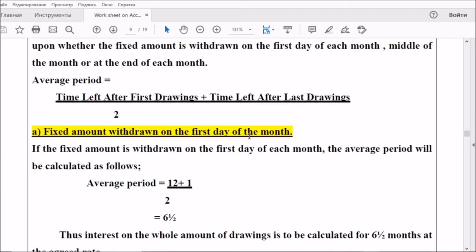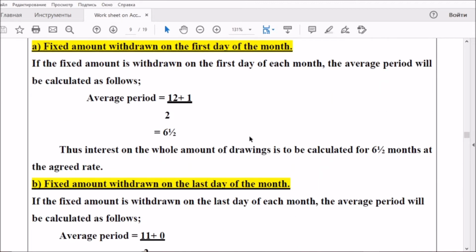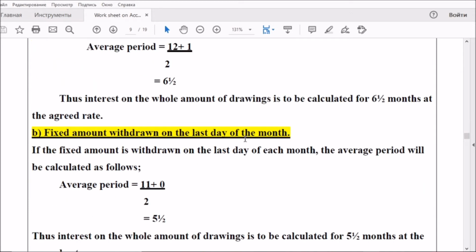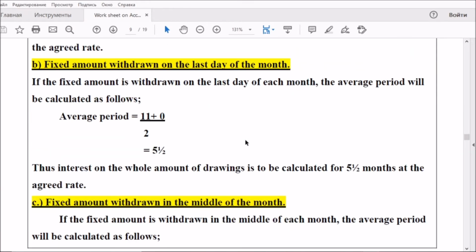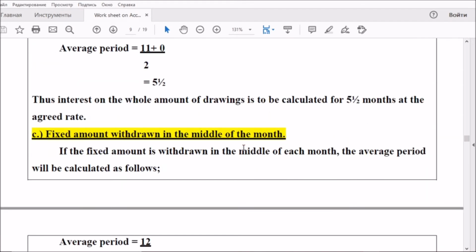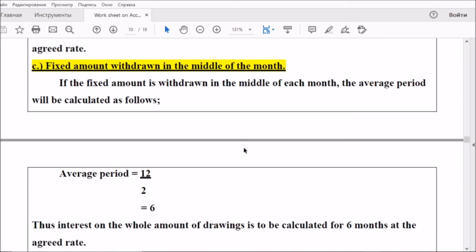Just look at the first case. If the fixed amount is withdrawn on the first day of the month, average period is equal to 12 plus 1 by 2. Average period will be 6.5 months. Remember, if the fixed amount is withdrawn on the first day or in the beginning of the month, 6.5 is the average period. If the fixed amount is withdrawn on the last day of the month, 11 plus 0 by 2, 5.5 is the average period. And if the fixed amount is withdrawn in the middle of the month, average period is equal to 12 by 2, 6 months.